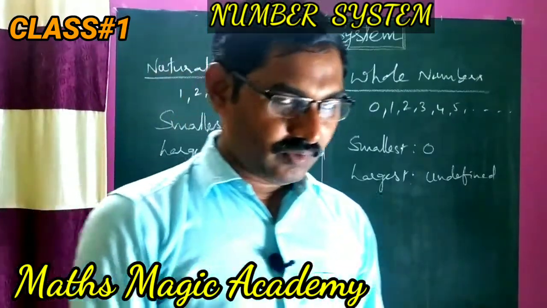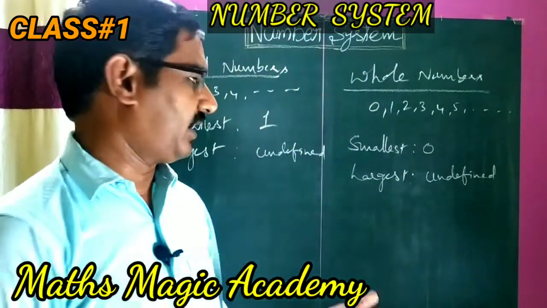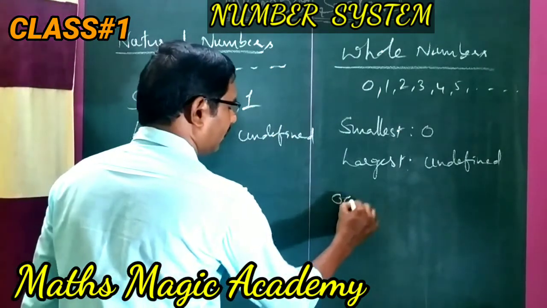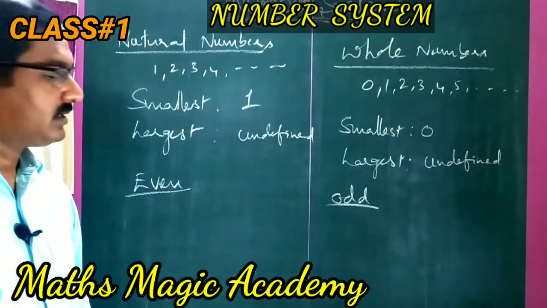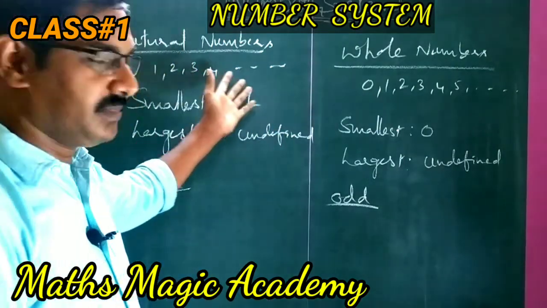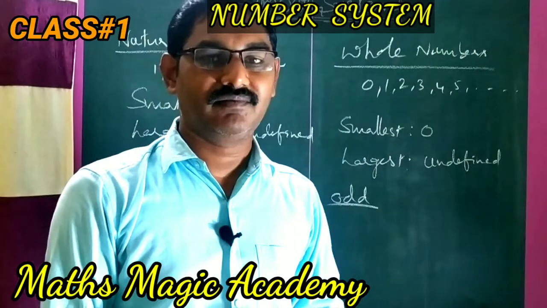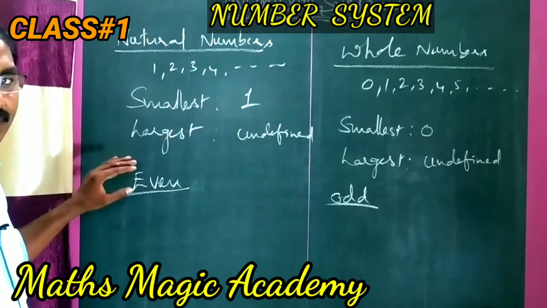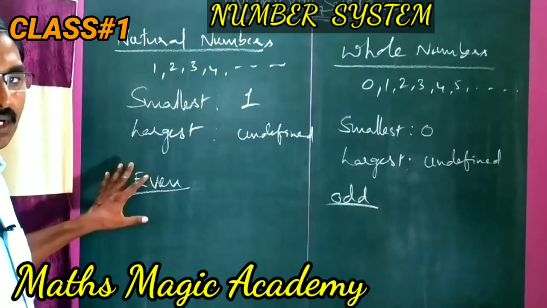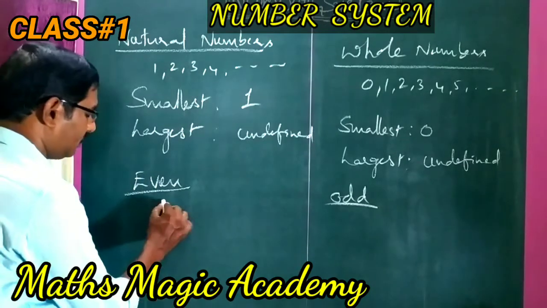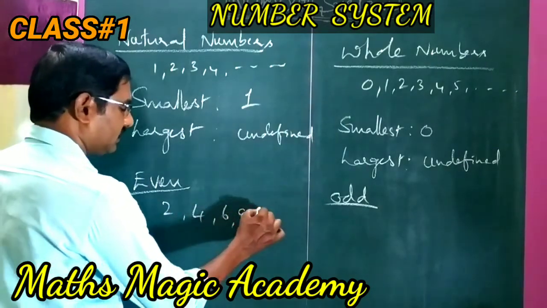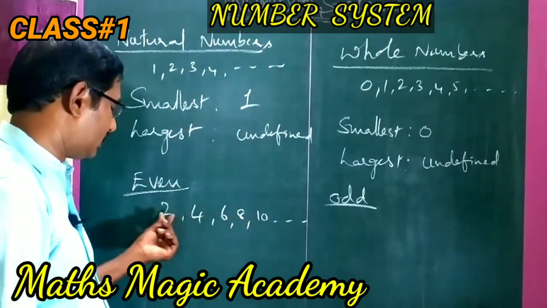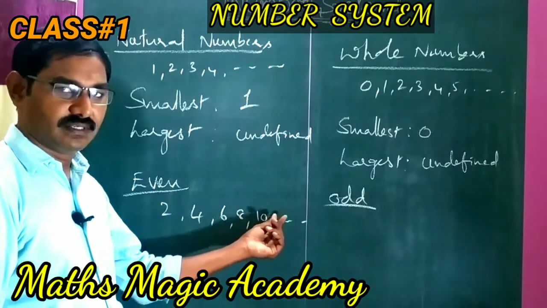Next we will go for what is an even number and what is an odd number. See here, there are so many numbers in the natural numbers, 1, 2, 3, 4 and so on, infinitely many. Among these, the numbers which are divisible by 2 are called even numbers. Those are simply 2, 4, 6, 8, 10 and so on. It is nothing but the 2 table: 2 1s, 2 2s, 2 3s, 2 4s, 2 5s and so on.